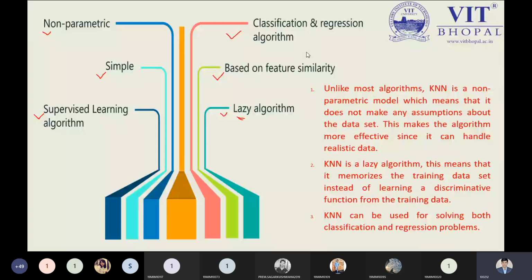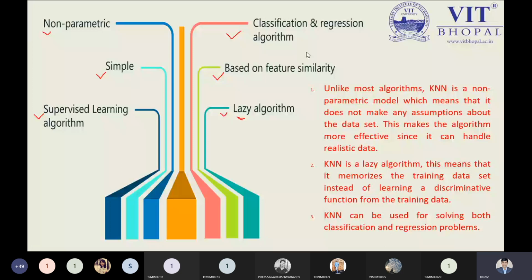The testing data set can be used, but only whenever a prediction is required. That is the point we need to keep in mind. When we are talking about regression, at that time testing can be applicable. But the purpose of this algorithm is to classify your new data. So why are you using a testing data set? Because from the various data points, you need to check which group you belong to. Just like, for example, if I need to compare one value to n values, why do I divide n by 2 or n by 3? Because I need to make the comparison with all the values. That is my point.